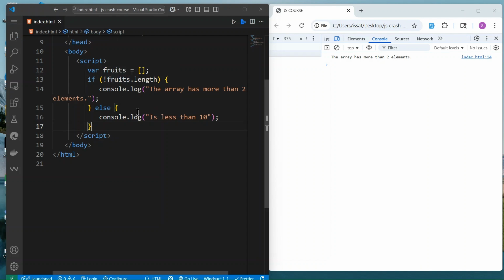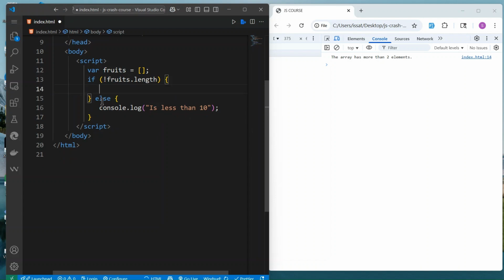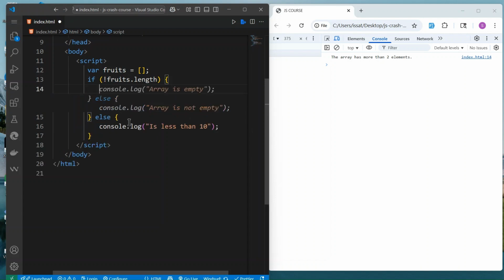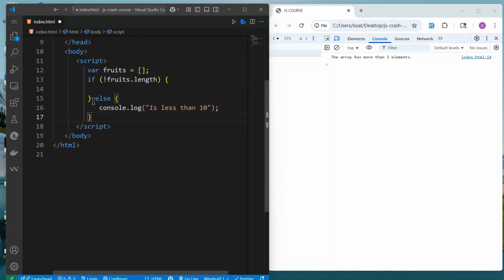We can check with this exclamation to check. So here we can do array is not empty. Else we can do else. Sorry, let's try again.